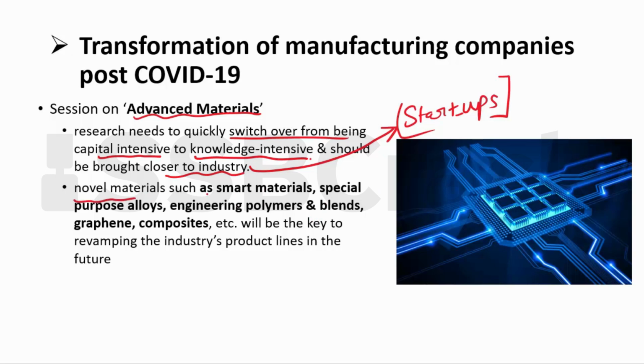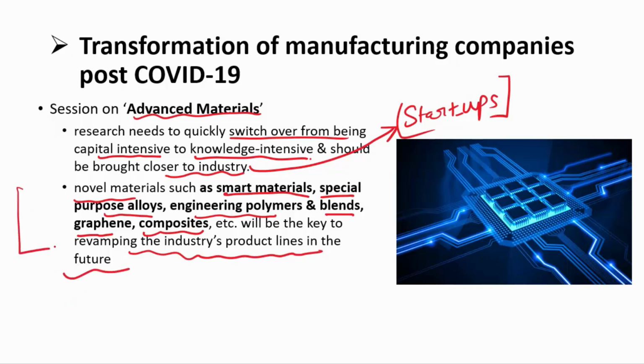Novel materials or new materials such as smart materials, special purpose alloys, engineering polymers, blends, graphene and composites, etc. will be the key to revamping the industry's product lines in the near future, of course, because these are the materials of the future, right? So they have various different properties which can be found in just a single material, right? So that can be very useful, and it must be used in such a way that overall productivity is increased, and the efficiency of the final product is also increased. So industries have been told to give special emphasis on that.